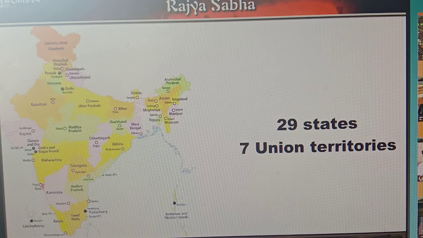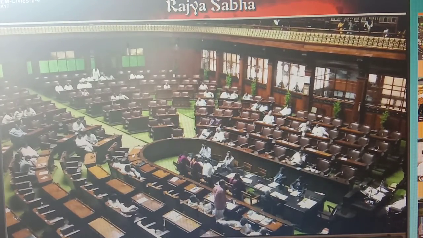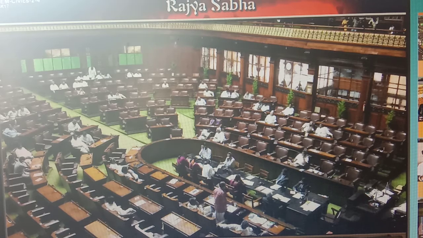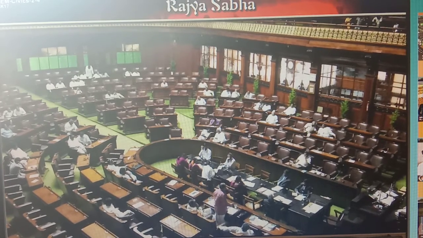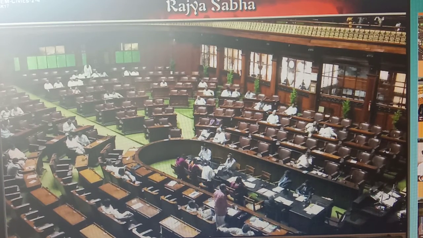Thus, members of Rajya Sabha work as representatives of the constituent states as well as union territories.